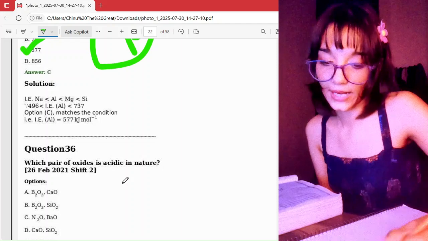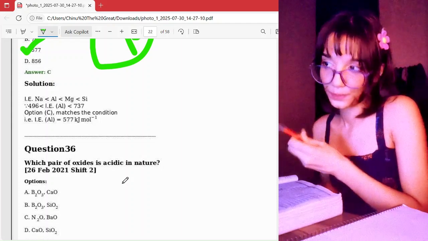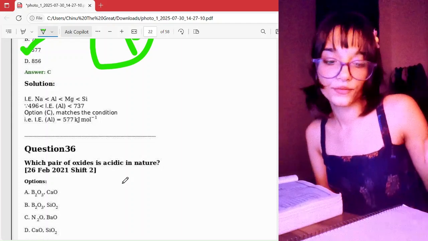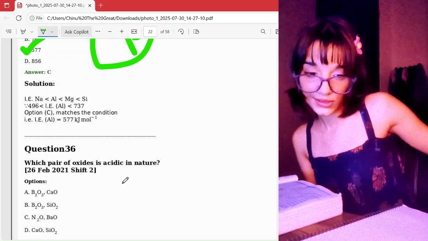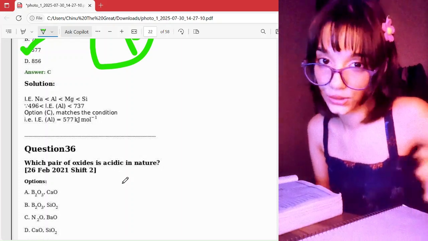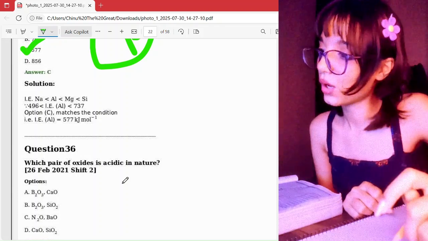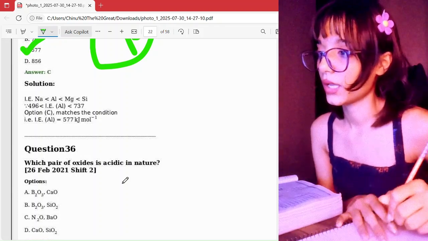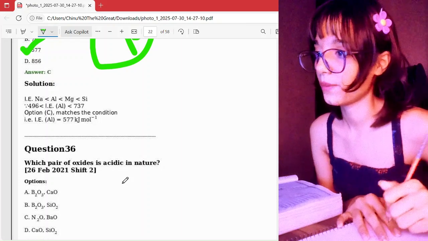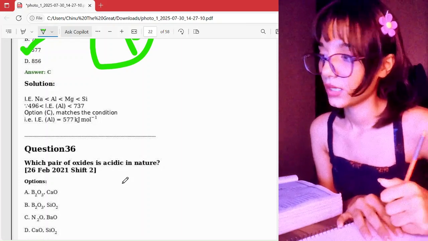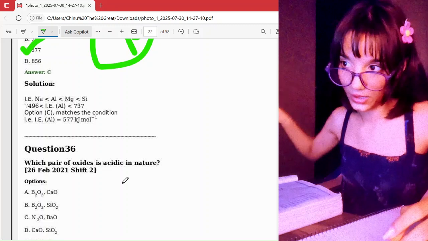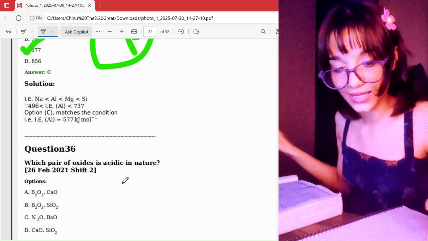Well, we know that the acidic character of the oxides increases across the period and decreases down the group, right? So, boron oxide, BO3, which pair? And CaO, well, calcium is on this side of the periodic table, so I don't think it will be much acidic.